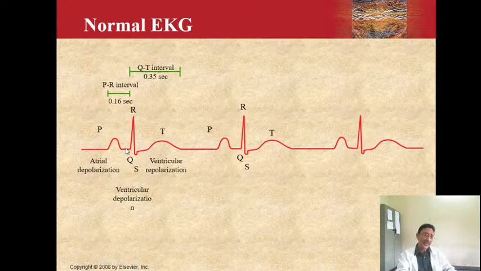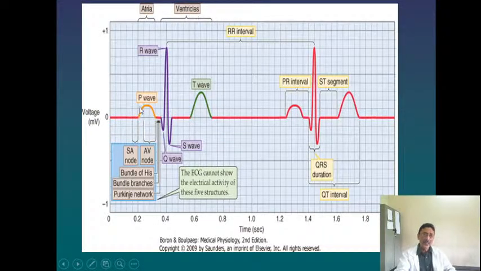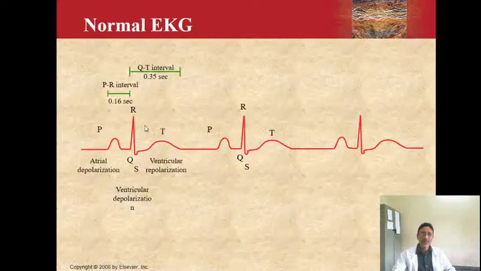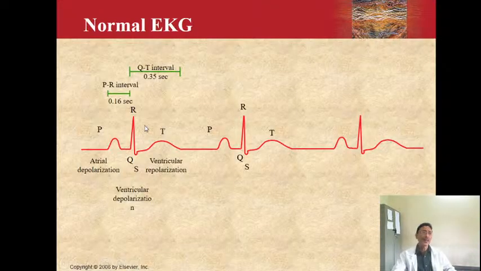I am repeating it again. The PR interval is the interval from the beginning of the P wave to the beginning of the R wave. So here it is. The P wave begins here and the R wave is here. So this interval is called the PR interval. The PR interval normally should be somewhere around 0.12 to 0.16 seconds.